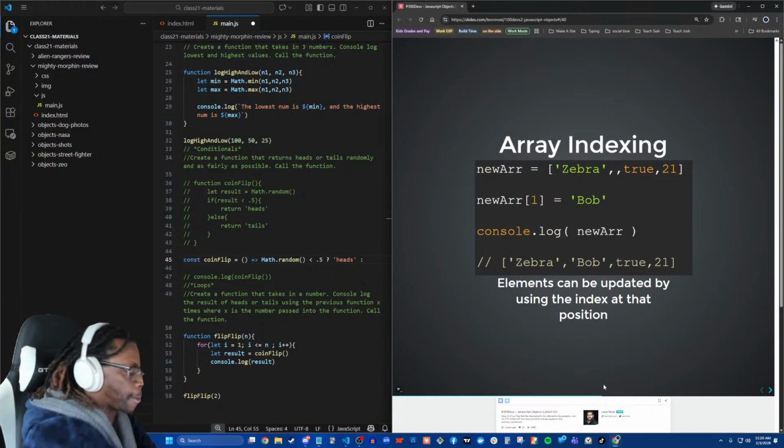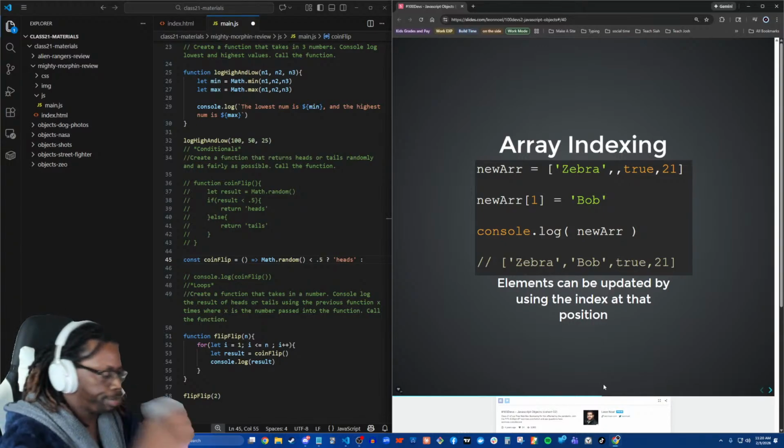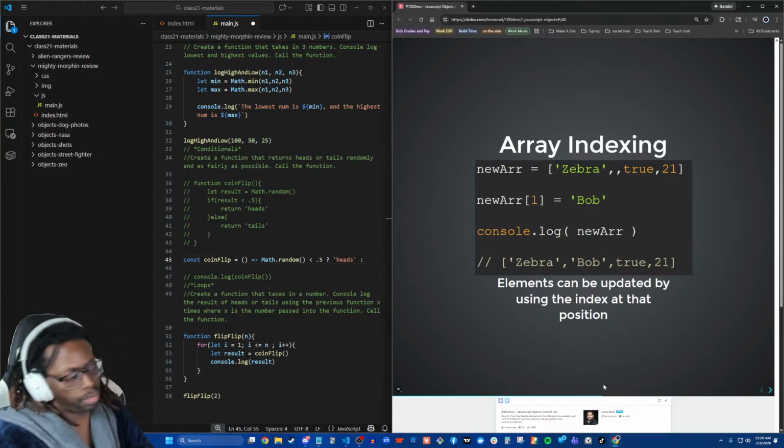The tricky thing is that we can actually overwrite whole arrays with arrays. You can overwrite a whole array by assigning an array to a different array. So here we have two arrays, cars and nums. We set cars equal to nums, and we ask for cars, we get 1, 2, 3. We can also get the length off of an array, and keep that in the back of your brain.